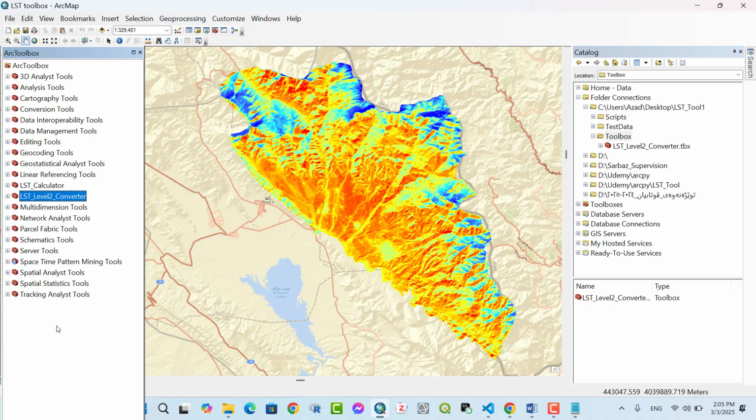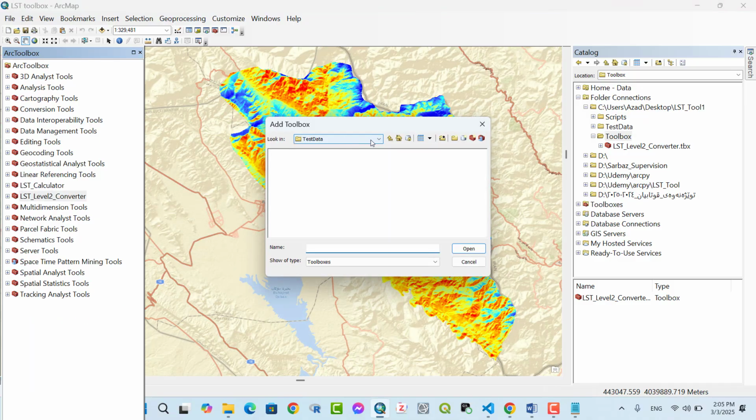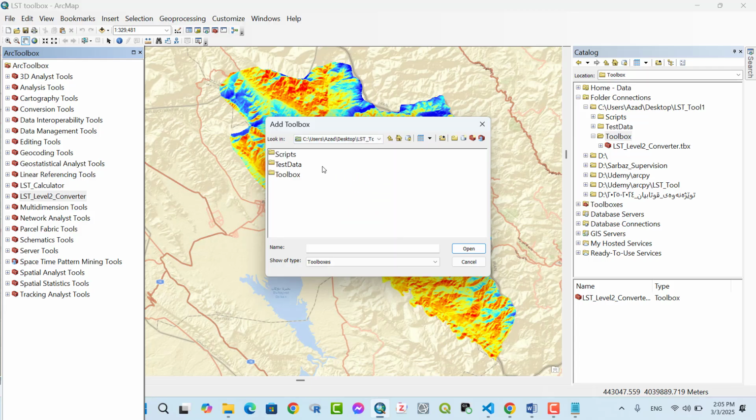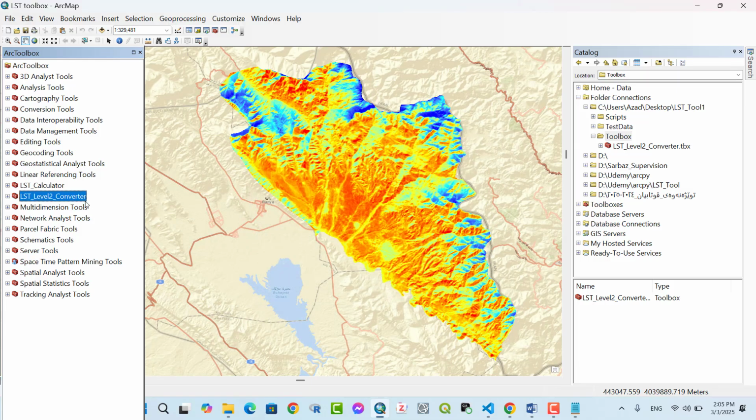Right click, add toolbox. It's our folder, and inside toolbox, click it, open. Now our LST level 2 converter is added to the list of ArcToolbox.